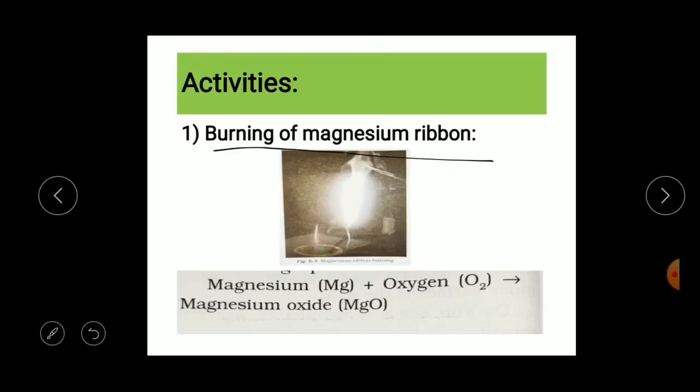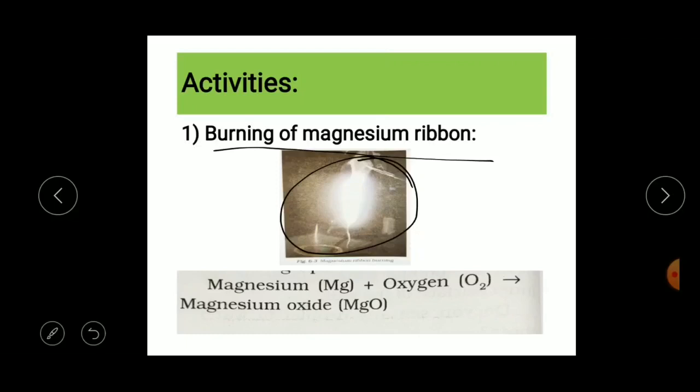When you bring the tip of the ribbon near the candle, it starts burning with a brilliant white light. Here you can see the white light. When it is completely burnt, it leaves behind a powdery ash.